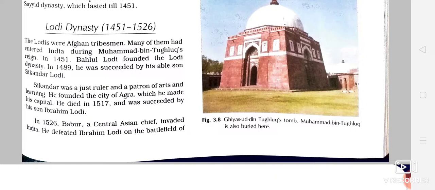The first Battle of Panipat was fought between Babur and Ibrahim Lodi in the year 1526, and in this battle Ibrahim Lodi was badly defeated and killed, because for the very first time Babur had come to India with a full-fledged army, and he also introduced the use of cannons in war for the first time in India. So the Lodi dynasty came to an end, and with it the Delhi Sultanate also came to an end. And in the next chapter, chapter number 4, we are going to read how Babur established his Mughal empire.